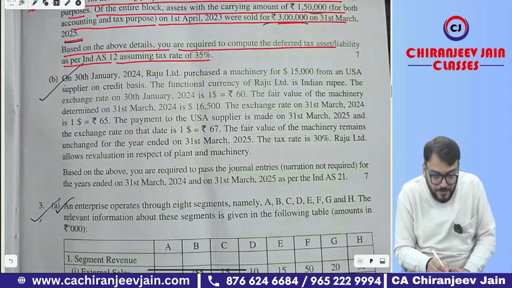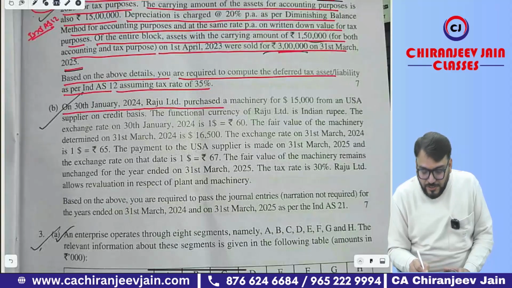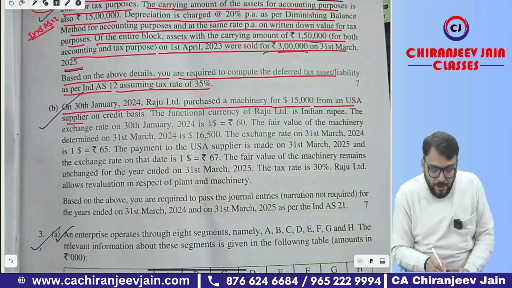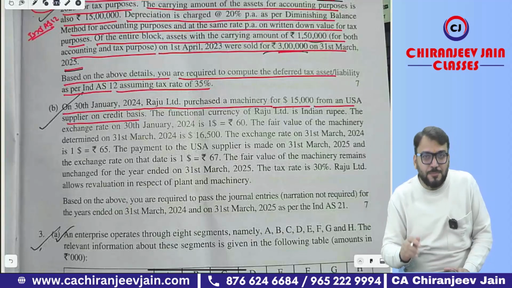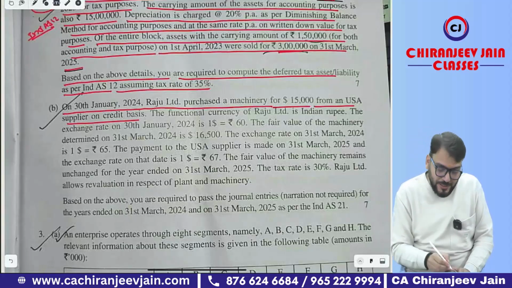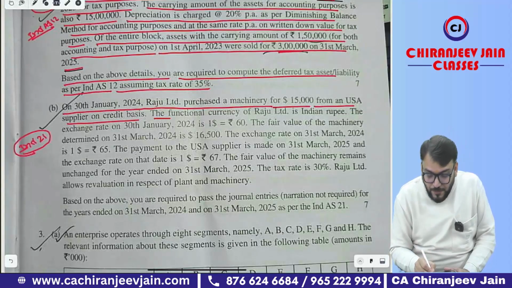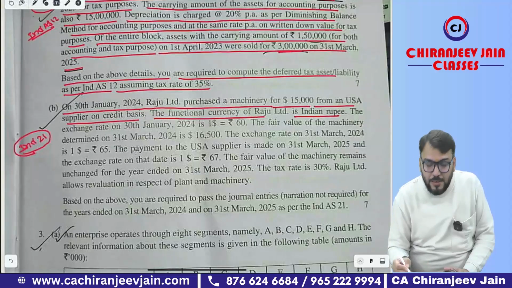Question number 2B. On 30th Jan 2024, Raju Limited purchased a machinery for $15,000 from a USA supplier on credit basis. So the machinery was purchased in foreign currency from a supplier on credit basis. It is a question of Ind AS 21, the effect of changes in foreign exchange rates. Correct? The functional currency of Raju Limited is the Indian rupee, of course.